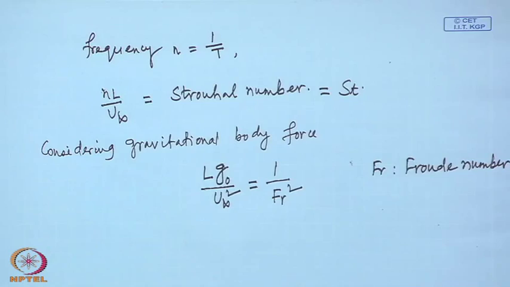So, if the Froude number is very small, then of course, the gravitational force must be included, while if the Froude number is very large, then the gravitational force can be neglected.